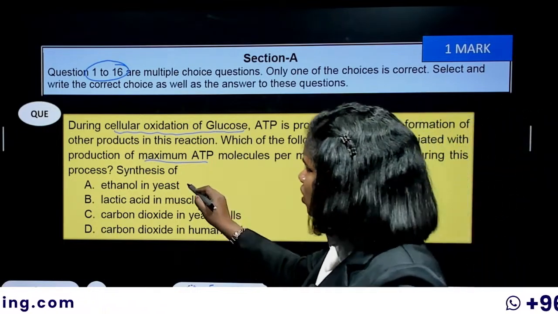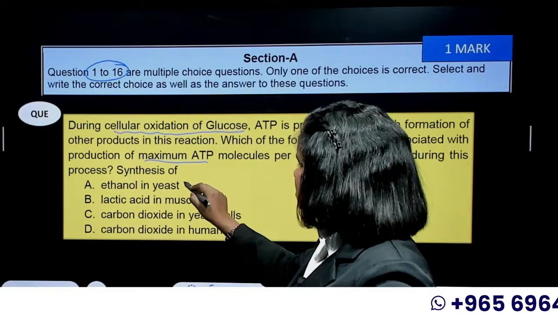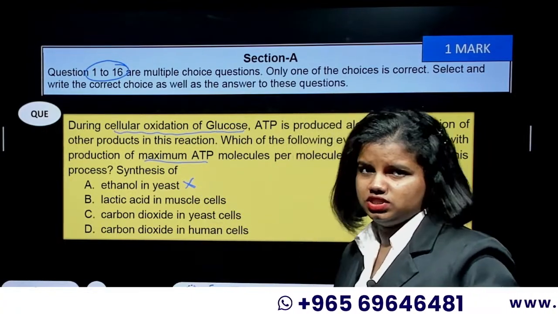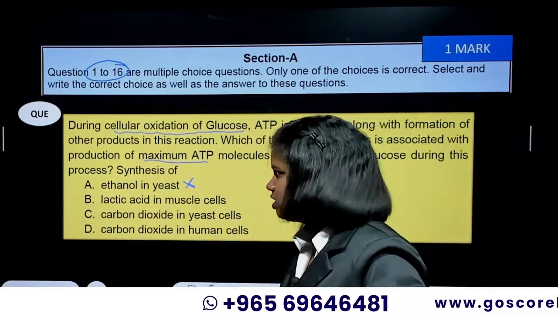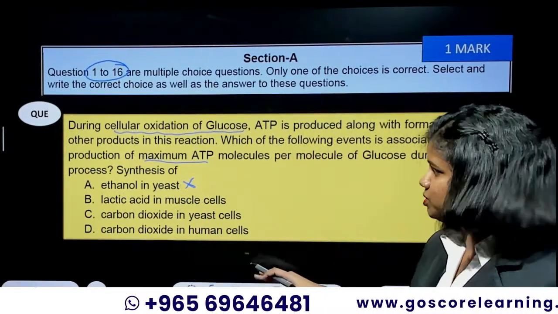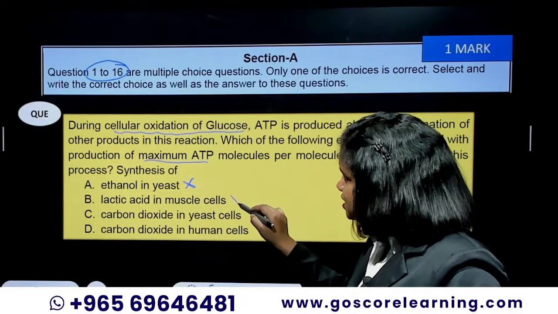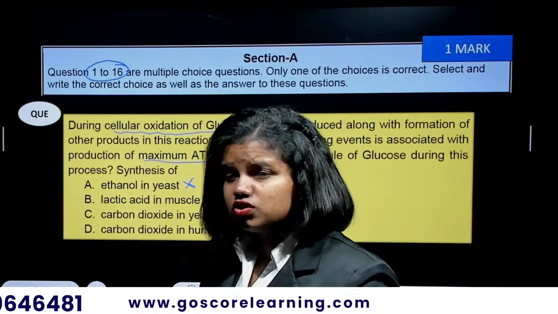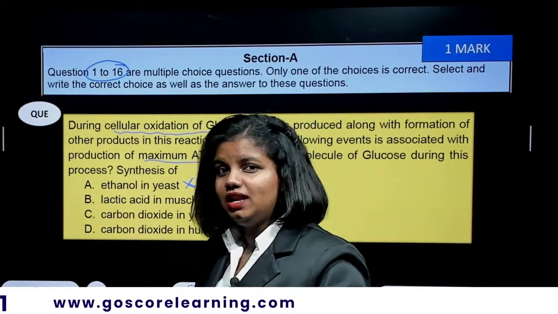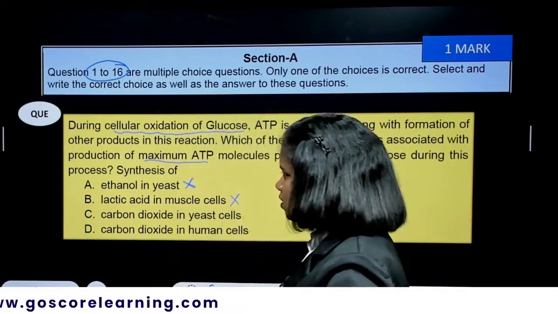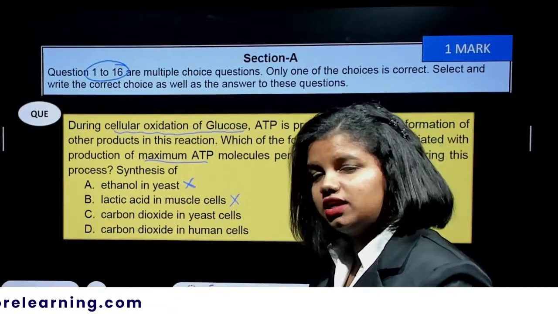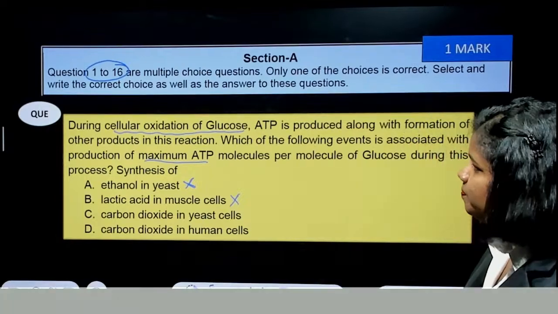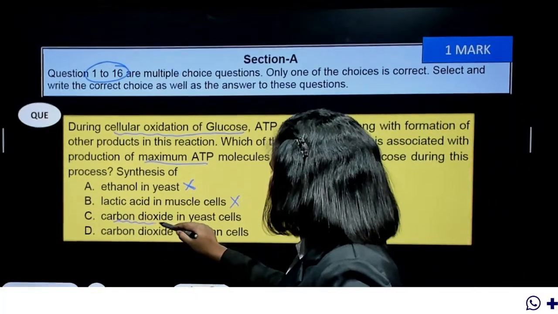So ethanol in yeast happens in the absence of oxygen, right? It is an anaerobic respiration method, so that cannot be an option at all. Then lactic acid in muscle cell is also an anaerobic kind of respiration where the oxygen would be very less. There would be a lack of oxygen, not absence, but still oxygen would not be quite sufficient for the process to happen. And then carbon dioxide in yeast cell.